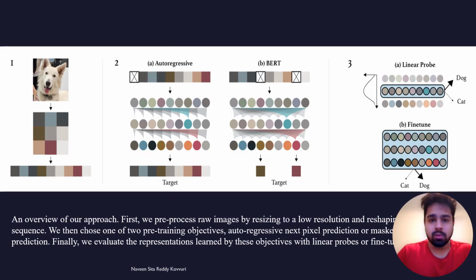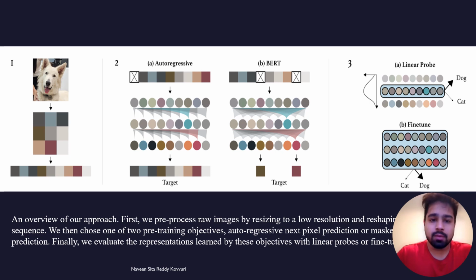I will be walking you through our approach to image representation. We begin by pre-processing raw images, a crucial step in our pipeline. We resize the images to a lower resolution and reshape them into a one-dimensional sequence. This step helps us efficiently process and analyze the images.